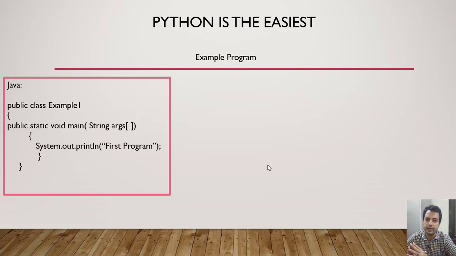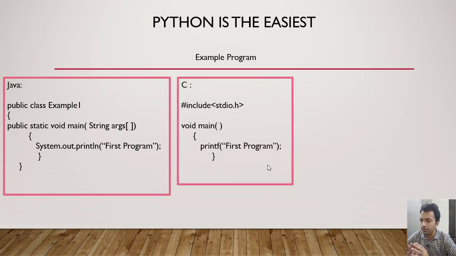And if he doesn't understand the terms written in this particular program, like public, class, example, where example1 is the name of the class, and static, void, main. Main is a function, void is a return type, and void is also a data type we can say. The concept of class he also doesn't know. And system.out.println, all these things are very difficult for someone who is just wishing to start learning programming, to know all these concepts and then just execute a single line of code.